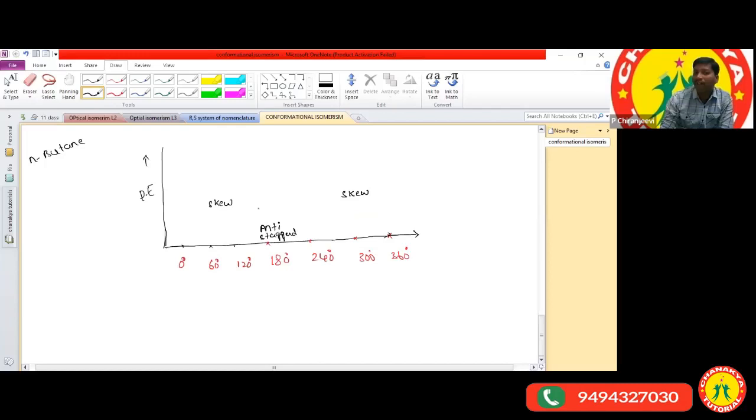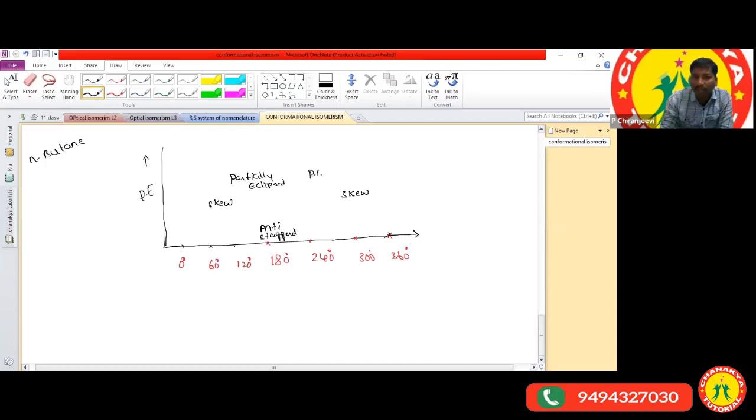After the skew form, the next most stable is the partially eclipsed one. The partially eclipsed form is obtained by rotating 120 degrees, and also at 240 degrees.